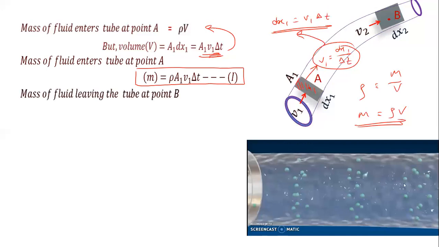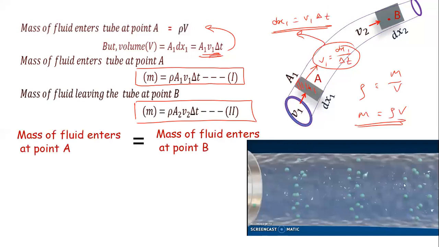In a similar manner, the mass of the fluid leaving the tube at point B, in a similar way we can calculate, is rho A2 V2 delta t. Only here the cross-sectional area and the velocity or speed at point B is different. Now the mass of the fluid entering at point A and the mass of the fluid leaving at point B are both the same.